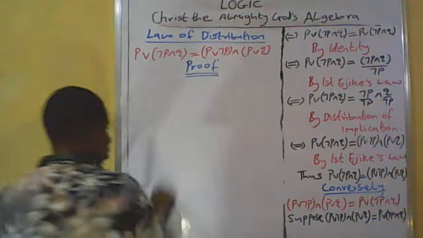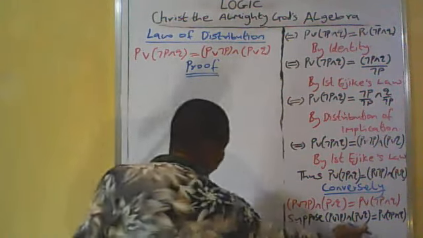We say that, let us transform this statement to a biconditional statement.